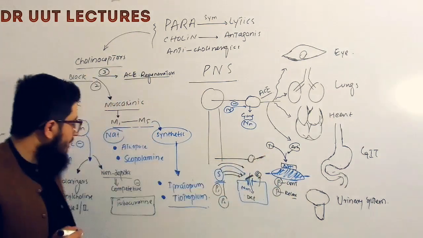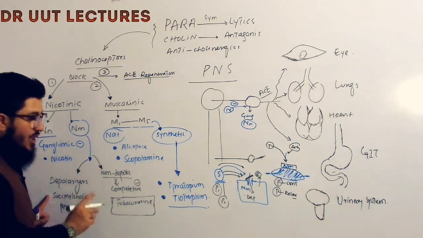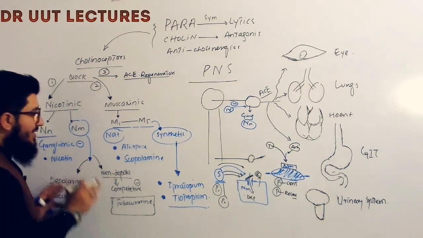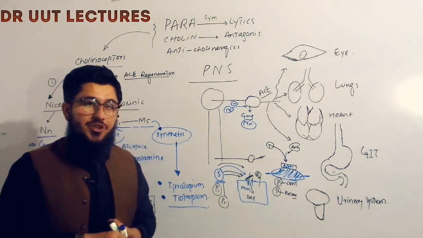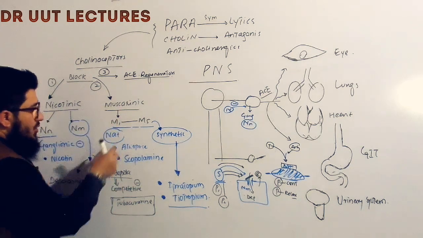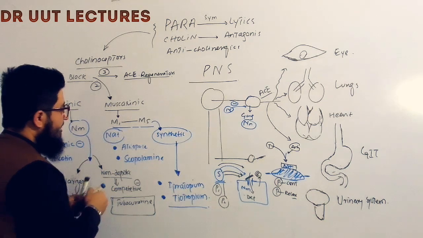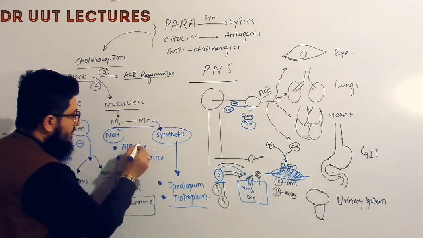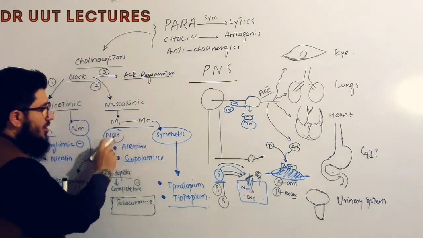So tubocurarine and succinylcholine both cause muscle relaxation, and we call these muscle relaxants. These muscle relaxants are often used when we are going for surgery. Coming to the next one, the antimuscarinics. We have two types, natural and synthetic. The natural antimuscarinics are atropine and scopolamine. Atropine and scopolamine are both derived from natural sources, meaning from plants.